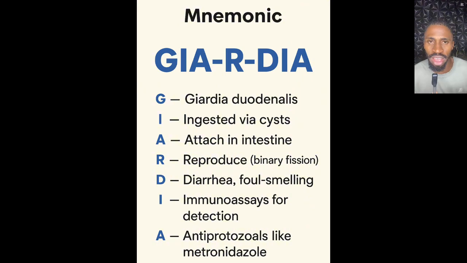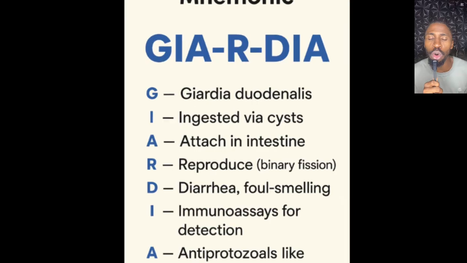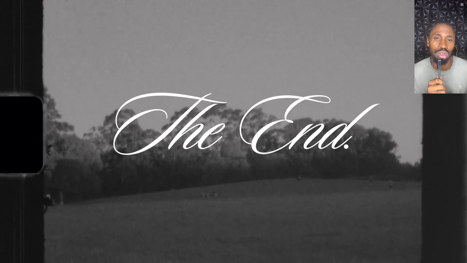So I hope it all made sense and you understood how we started from the introduction, where we talked about the different species of Giardia lamblia. The next thing we talked about was who discovered it, which is Anthony van Leeuwenhoek in 1681. We talked about the life cycle, how it is ingested. We talked about the morphology too. We talked about all these things. So I hope you understand all we have just talked about.